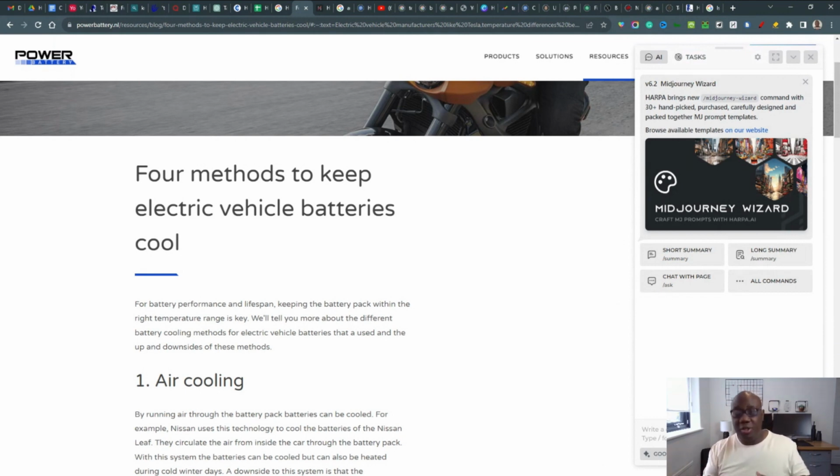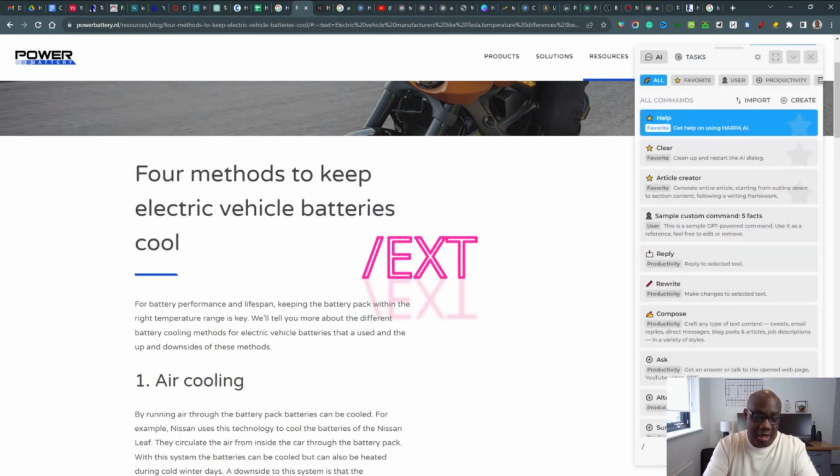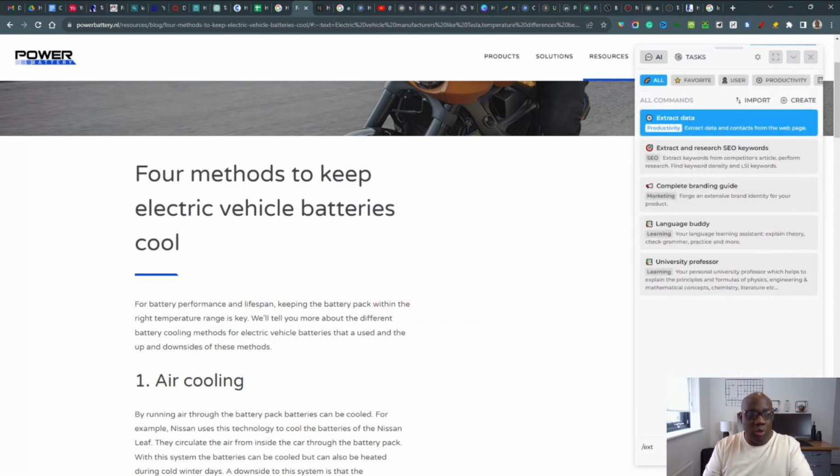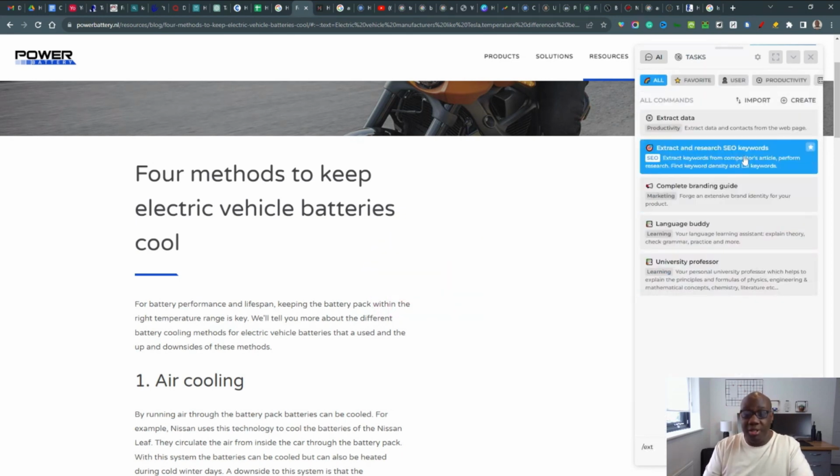There's many other things you can do. You can summarize the article, you can get bullet points of what the article is about. But in this instance, what we want to do is just grab the LSI keywords. And the way you do that is just put a / here and then type in EXT, which brings up extract and research SEO keywords.